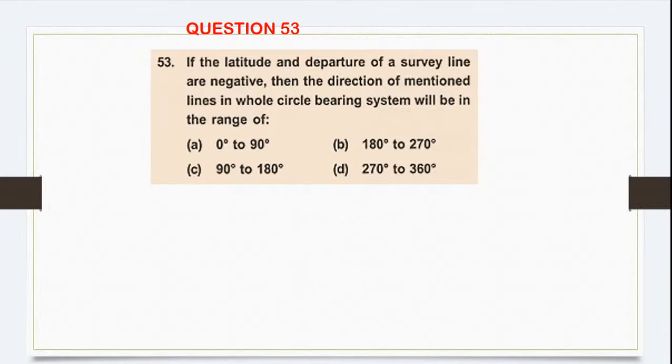Chalo, next question. If the latitude and departure of a survey line are negative, then the direction of the mentioned line in whole circle bearing system will be in the range of. Latitude is nothing but what? Horizontal measurements.